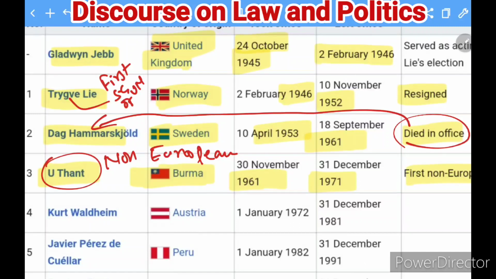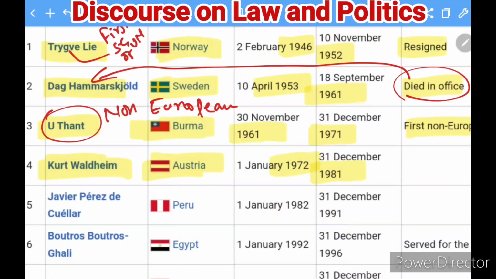Coming to the next one, the fourth Secretary General, Kurt Waldheim, and he was from Austria, and he was in office from 1972 till 1981. So this is how you can find that. Moving to the next Secretary General, Javier Perez de Cuellar, who was from Peru, and he was in office from 1982 to 1991.